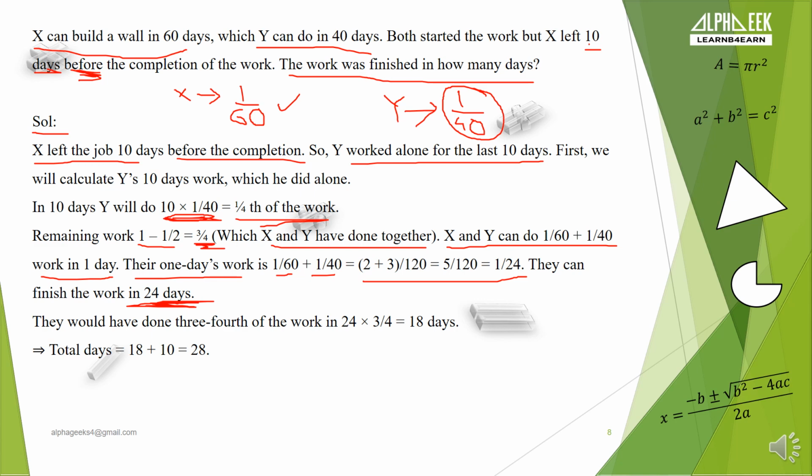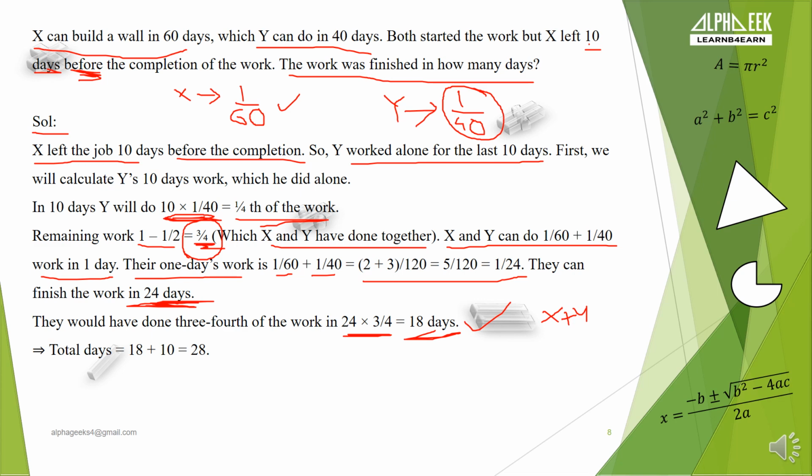But this is not the answer. Why? Because X left 10 days before the completion of the work. So here we have to find 3 by 4th of 24 days, because they have completed 3 by 4th amount of the work. So how many days will they be working? That will be 24 into 3 by 4, which is equal to 18 days. So this is the amount of work done by X and Y together before X left.